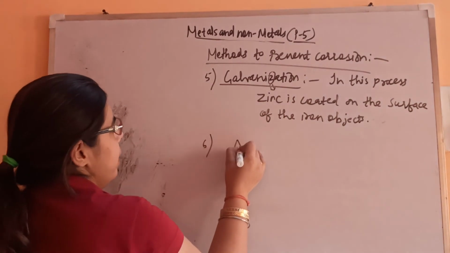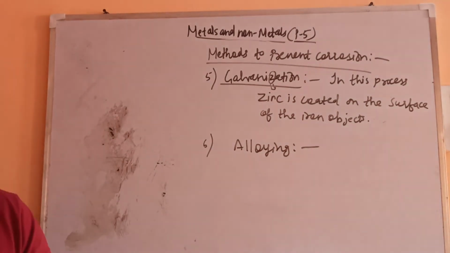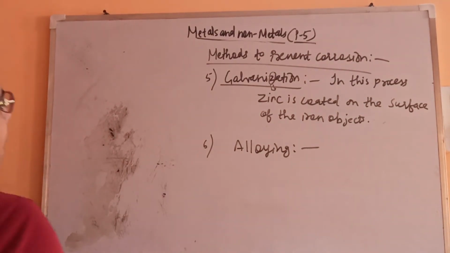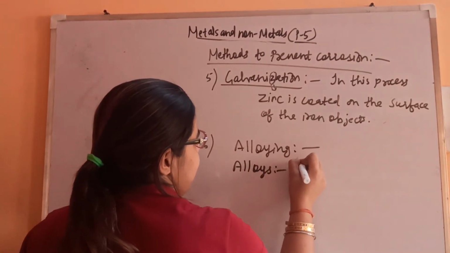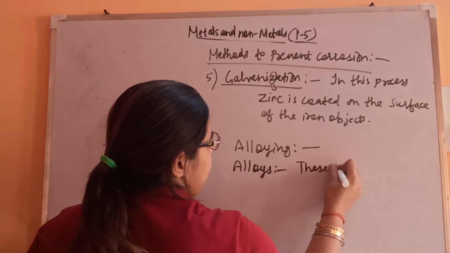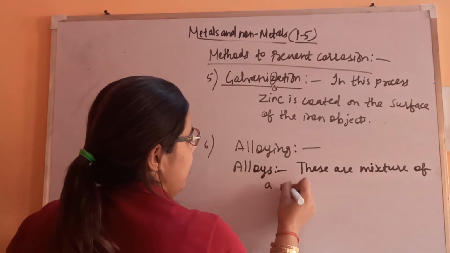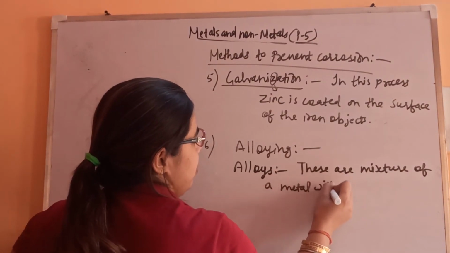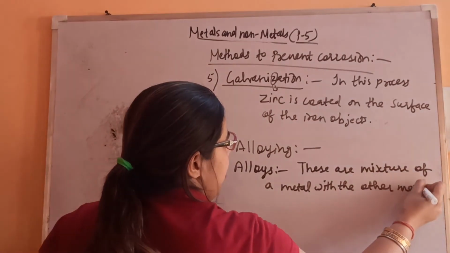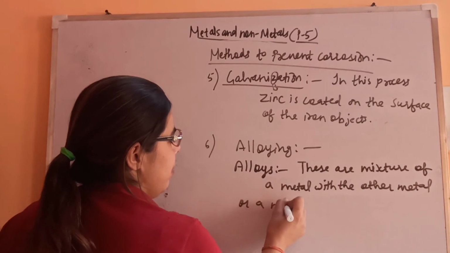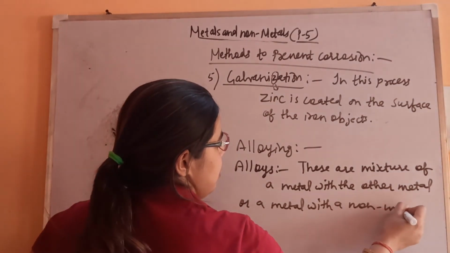And sixth is alloying. Now what is alloying here? Before that, let's see what alloys are. So let's learn about the alloys. Alloys are just a mixture of a metal with another metal, or a metal with a non-metal. So this is an alloy.